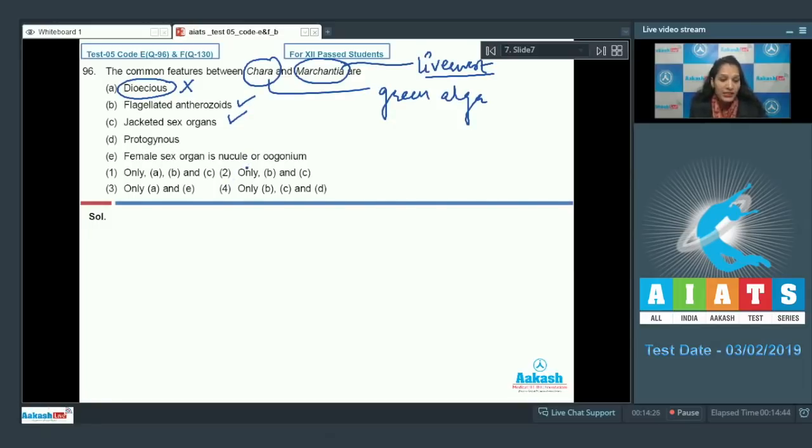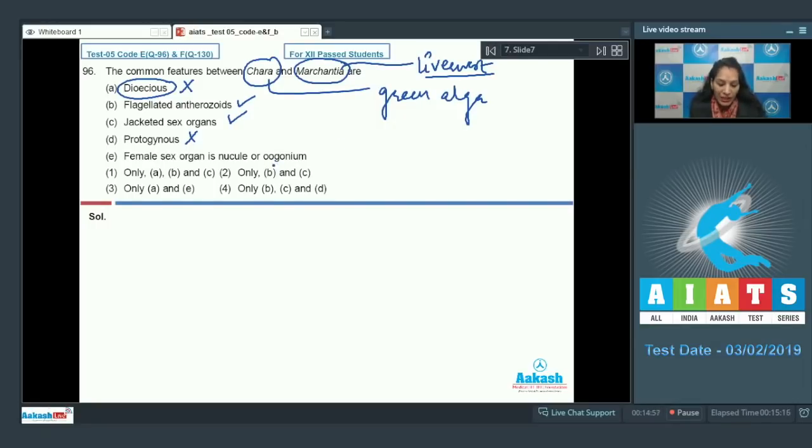D. Protogynous. What is protogynous condition? Protogynous condition is the condition when a female sex organ matures first before the male sex organ. But this is not true for either of them, because Chara shows protandrous condition where the male sex organ matures first as compared to the female, and in Marchantia both the sex organs mature at the same time.